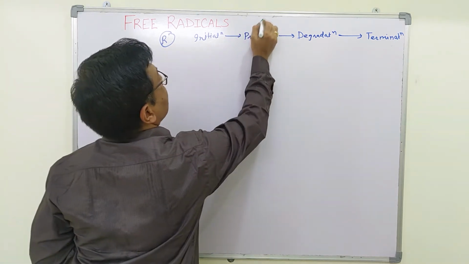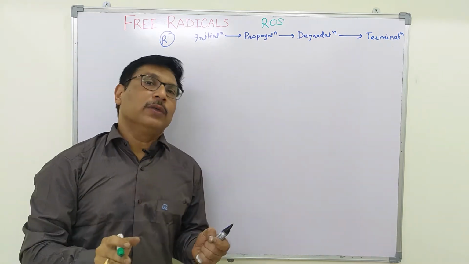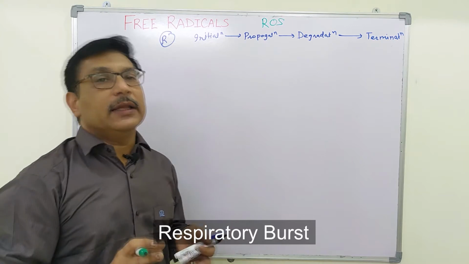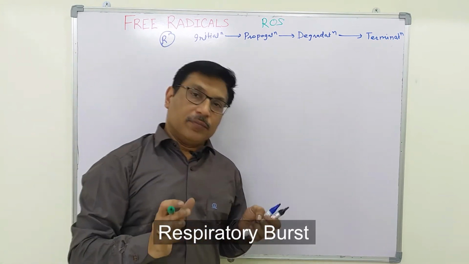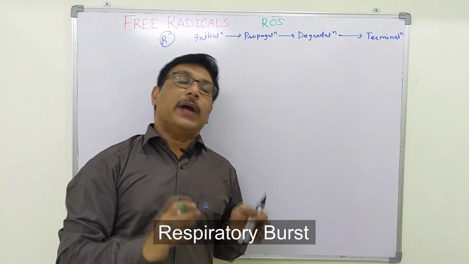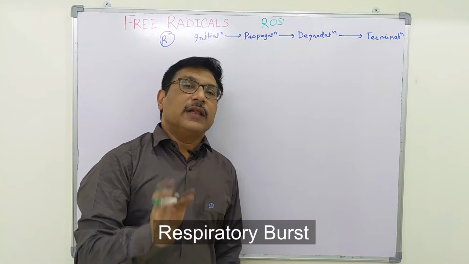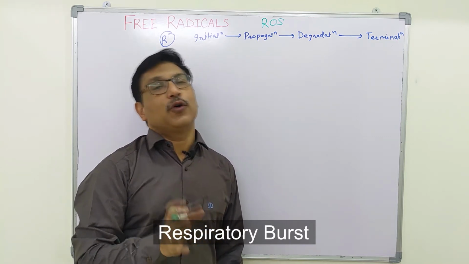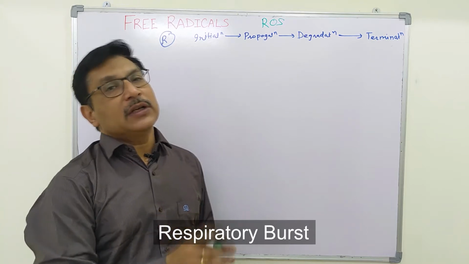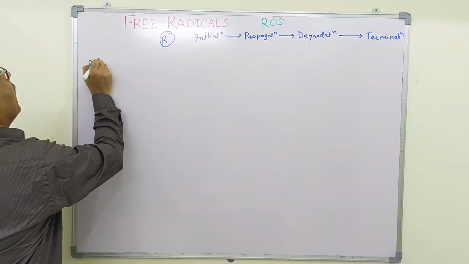reactive oxygen species. Free radicals are generated in the macrophages or phagocytes, which take up a large amount of oxygen when they have to kill the bacteria. Phagocytes engulf bacteria in the phagosome, and this will consume a large amount of oxygen. This large amount of oxygen is diverted to formation of free radicals, and thereby this beneficial effect of free radicals in killing of bacteria takes place.